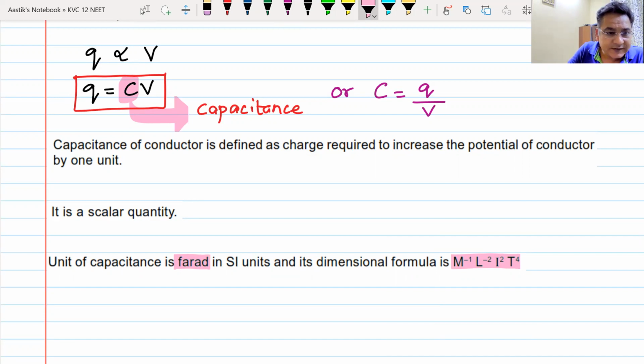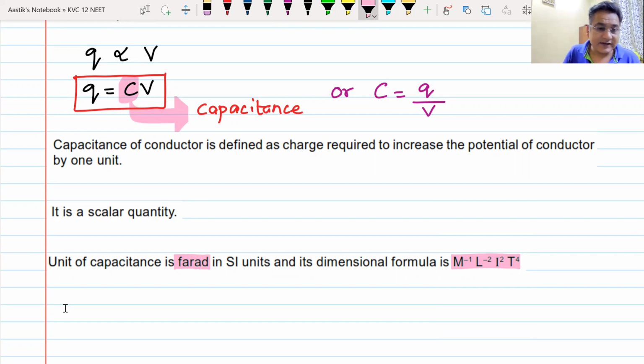Then comes the question of finding out how much is 1 farad. So 1 farad would be 1 coulomb per volt, because it is charge divided by volt.